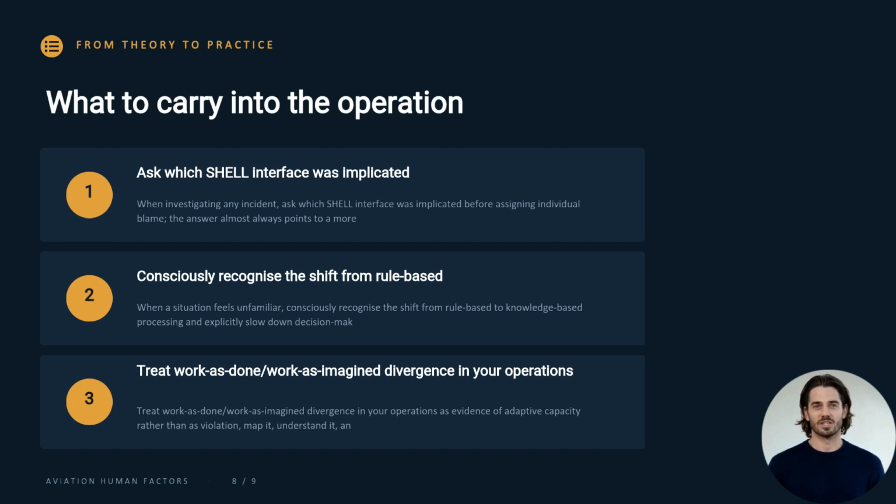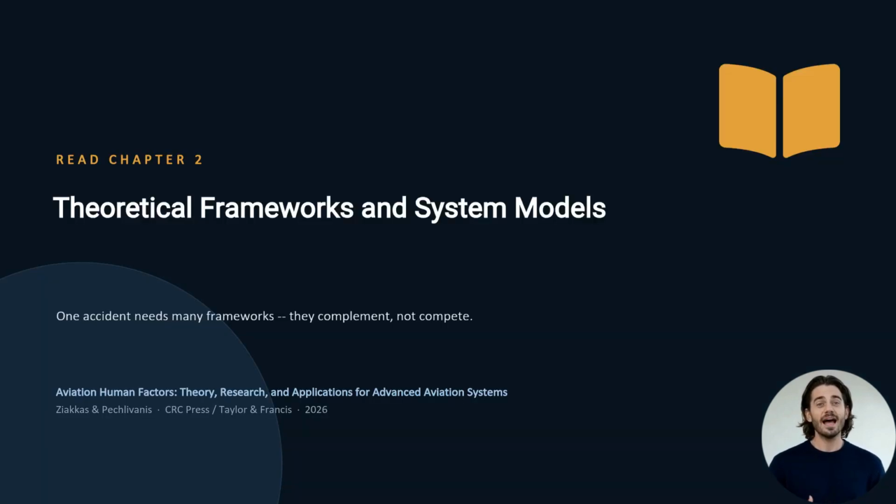And treat divergence between work as done and work as imagined as evidence of adaptive capacity. Map it and understand it rather than labeling it violation. That is Chapter 2, Theoretical Frameworks and System Models. One accident needs many frameworks.